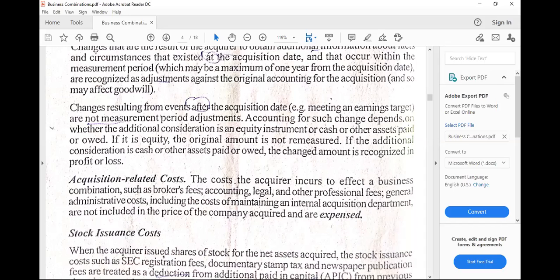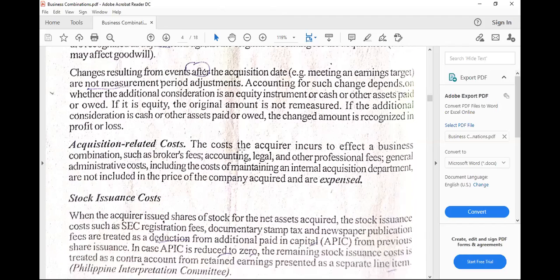So in that case, there would be some outsiders, or let's say we maintain an internal department for that. So we need also to consider. But the cost of maintaining an internal acquisition department would not be included in the price. Okay, so they are expensed. Okay, so in other words, guys, this is the update.